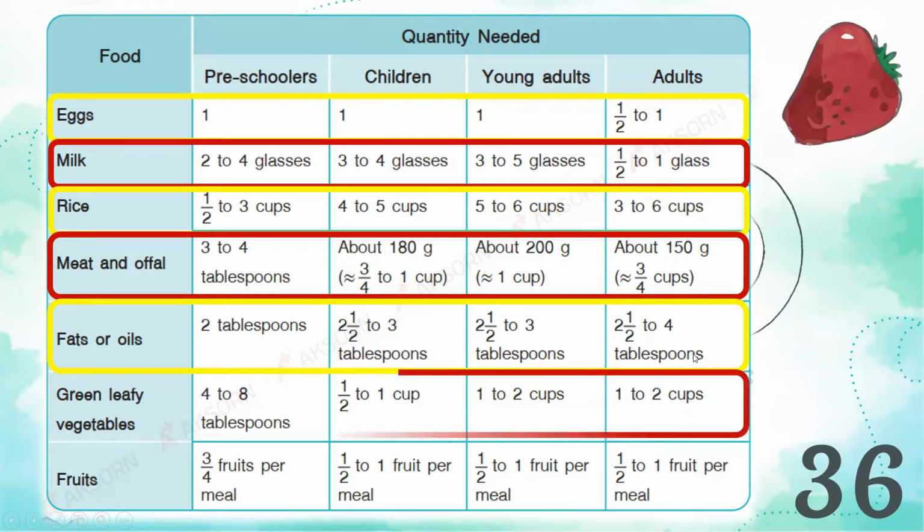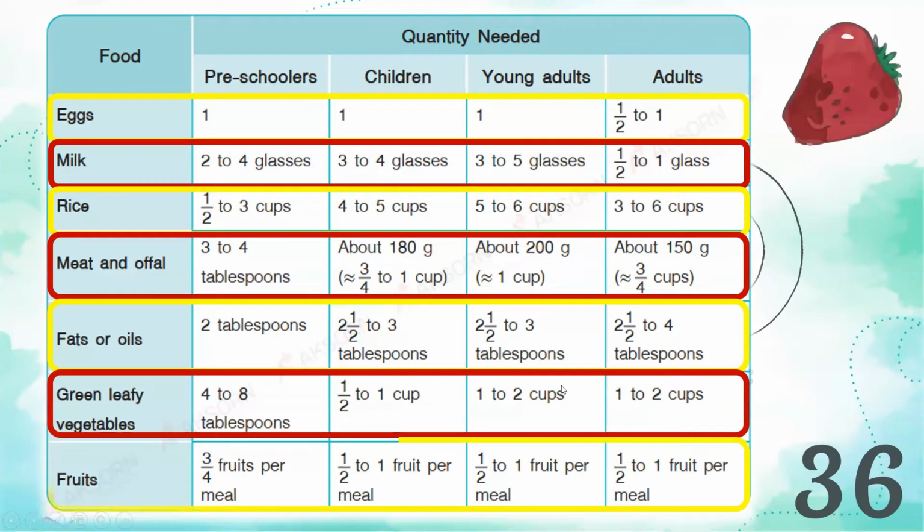Okay, so we also have green leafy vegetables. For preschoolers, they need 4 to 8 tablespoons of vegetables. For children, 1/2 to 1 cup. For young adults, 1 to 2 cups. And for adults, 1 to 2 cups as well.